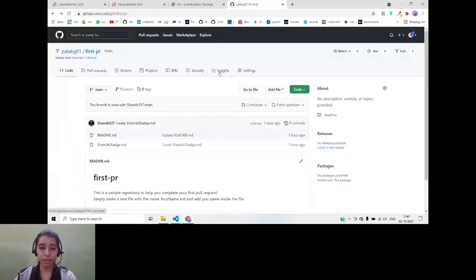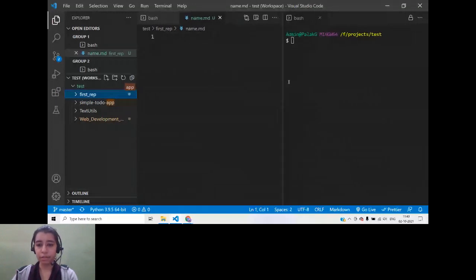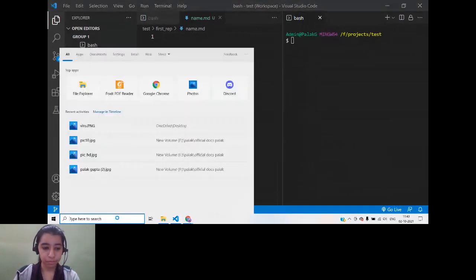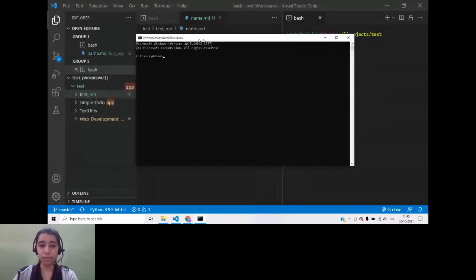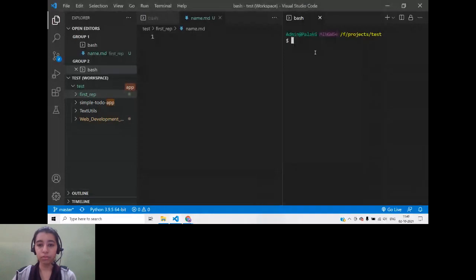Okay. Then you can go to any text editor of your choice. Here I will be using VS Code, but it is not a compulsion. You can use anything that you like. I will be using VS Code because it is very simple to use. Also, I will be using the integrated terminal. If you do not want to use an integrated terminal, you can also use your command terminal. So this is the command terminal. You can use this. The commands will be exactly the same. There is no difference. Or you can also use git bash. So what terminal you use depends completely on you. The commands are the same. Okay.